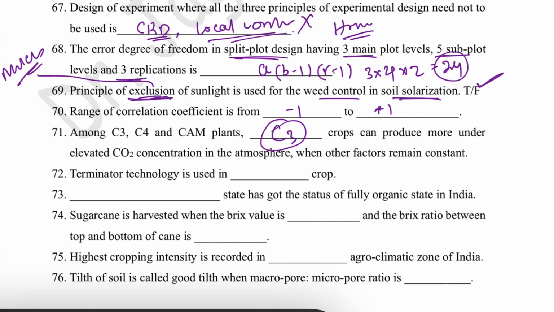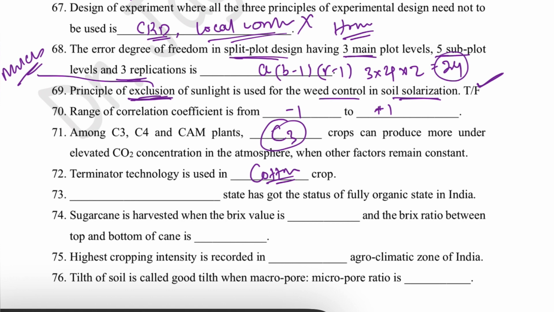Then terminator technology is used in which crop? That is cotton. In cotton, the private industry uses terminator technology. That means if you purchase the seed from the company and use it this year, then whatever next seed is produced from that crop cannot be used.